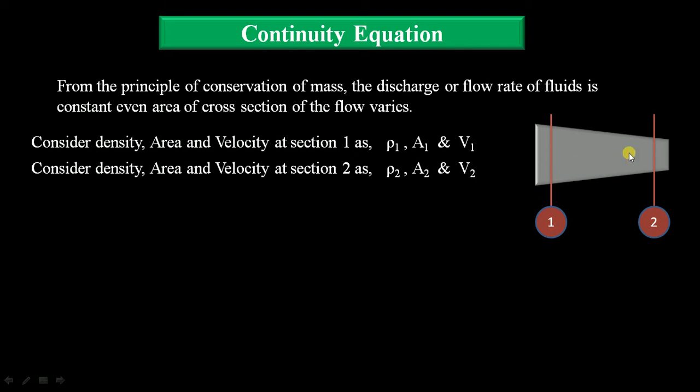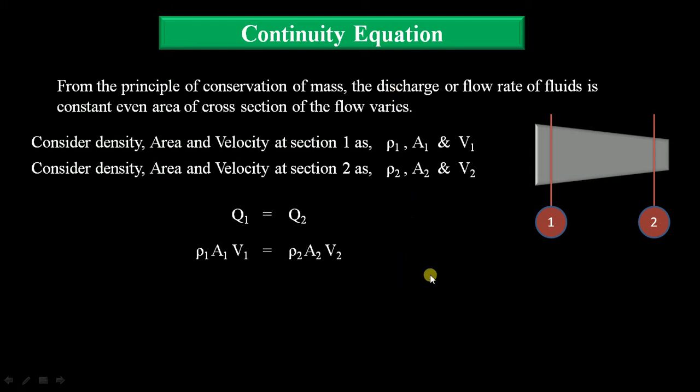For two sections we need to apply the continuity equation. First we write Q1 is equal to Q2, that is, discharge at section 1 is equal to discharge at section 2 from the continuity equation. So Q1 is equal to ρ1A1V1, that is equal to ρ2A2V2. That is the equation we can write from the continuity equation statement.